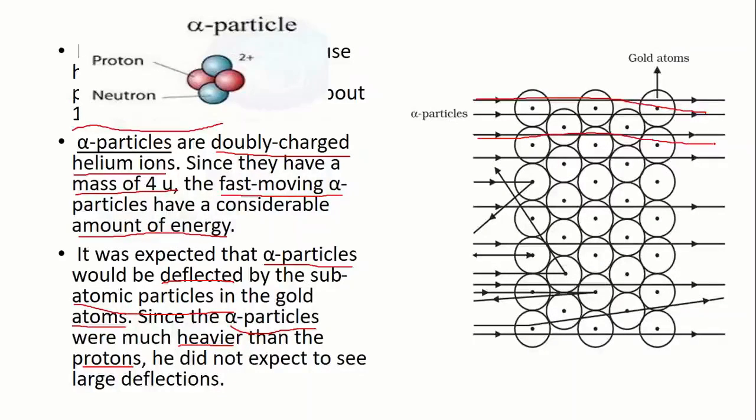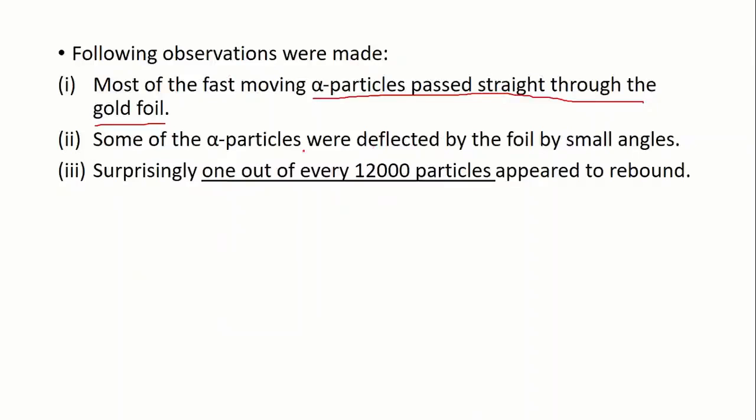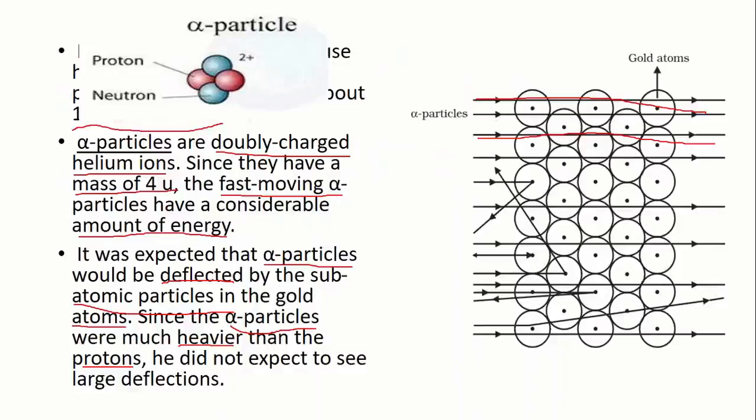Okay, some of the alpha particles were deflected by the foil by small angles. Over here you can see that some were deflected by small angles, and some of the alpha particles were deflected by the subatomic particles by large angles.